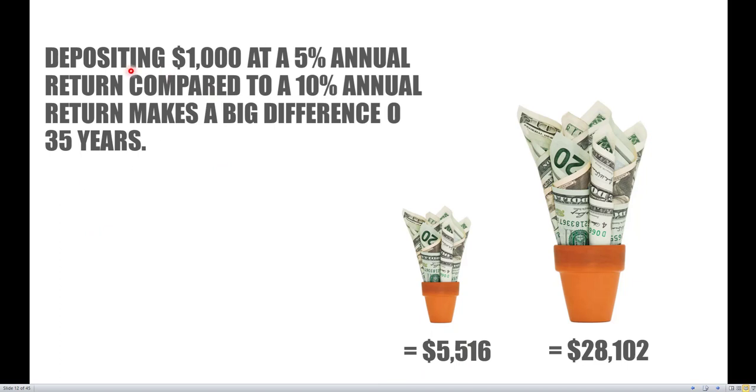However, if you took that same $1,000 and found somewhere that gave you 10% compound interest, like the stock market, you're going to notice that at the end of 35 years, you're going to have roughly about $28,102. So almost 6 times more than what you had under the 5% annual gain. This is just a small difference of 5% in terms of growth rates, but you notice that, hey, you have almost 6 times as much money at the end of 35 years.